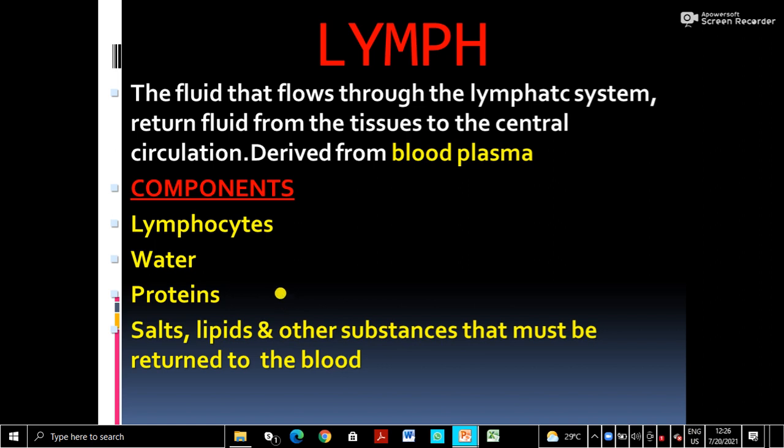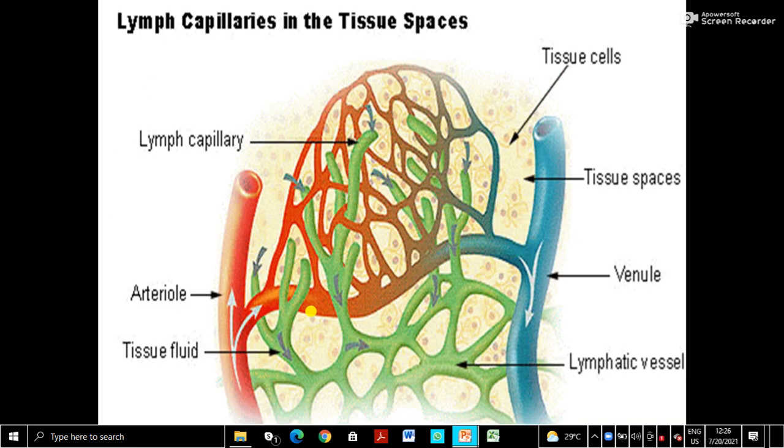Lymph flows through the lymphatic system, and like the blood vessels, the lymphatic system consists of lymph vessels, and lymph nodes are there. See the lymph capillaries in the tissue spaces. This is the interstitial fluid. These are the tissue cells.